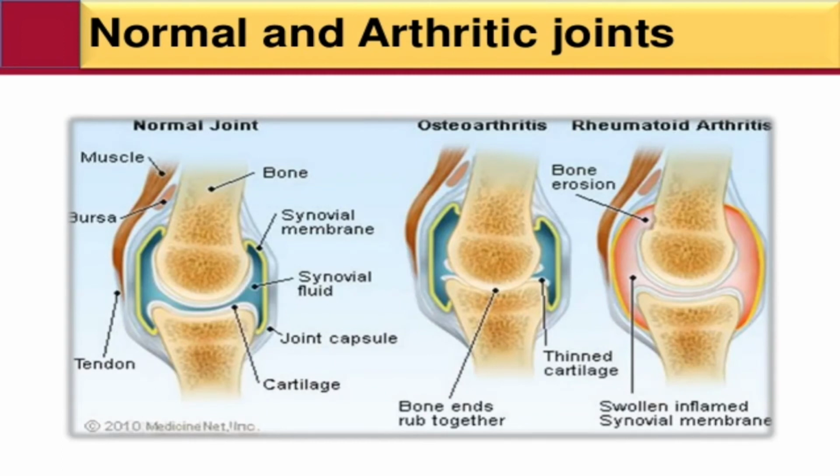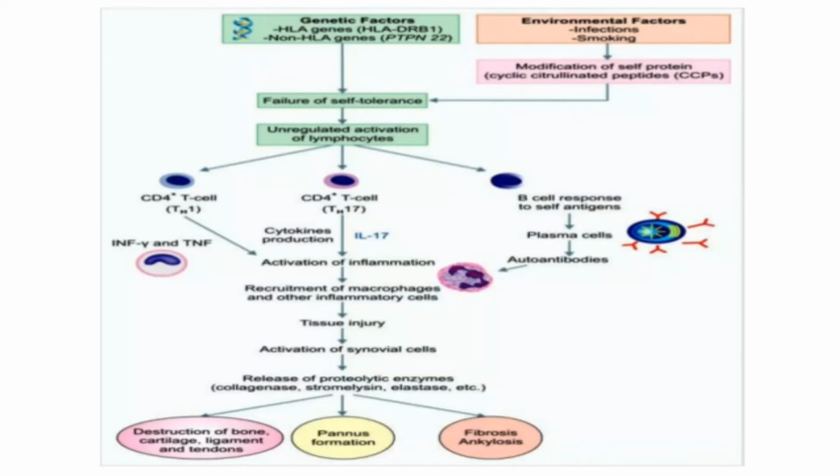Next point is normal and arthritic joints. Normal, osteoarthritis and rheumatoid arthritis. Osteoarthritis means damaged joints. Next is the flow chart.